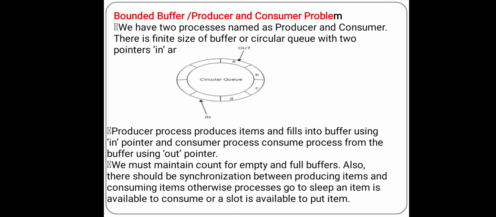First one is the bounded buffer problem, or producer and consumer problem. We have two processes named producer and consumer.